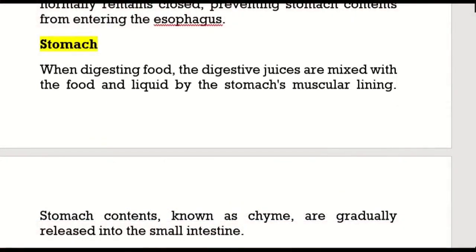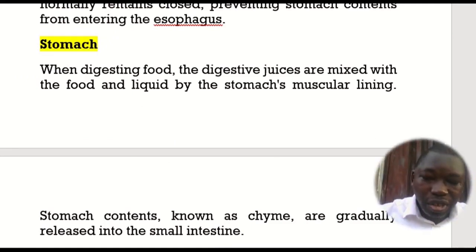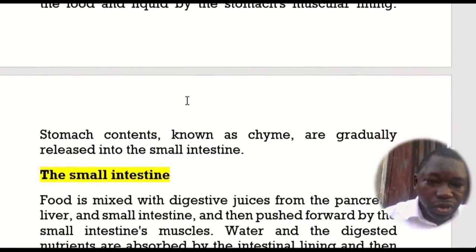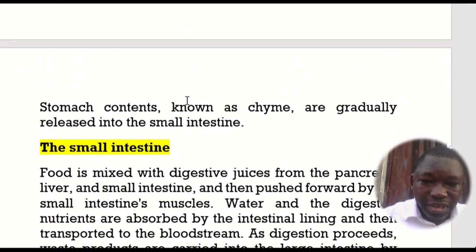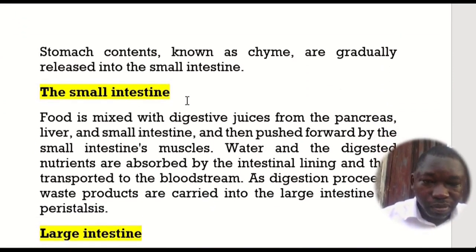What happens in the stomach during digestion is what we are addressing at the moment. When digesting food, the digestive juices are mixed with the food and liquid by the stomach's muscular lining. Stomach contents, known as chyme, are gradually released into the small intestine.